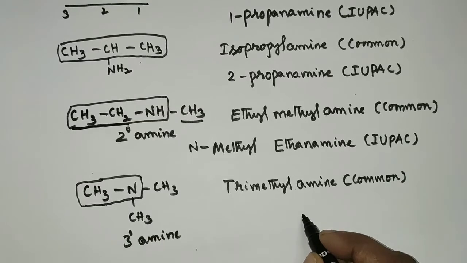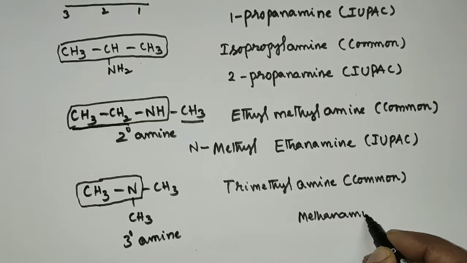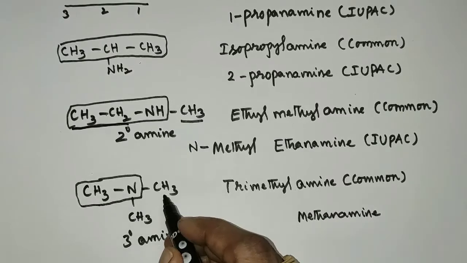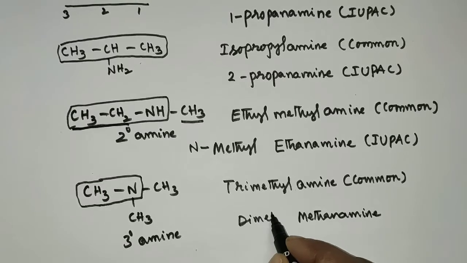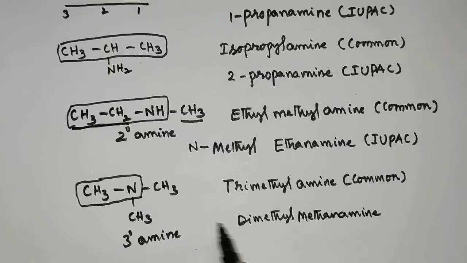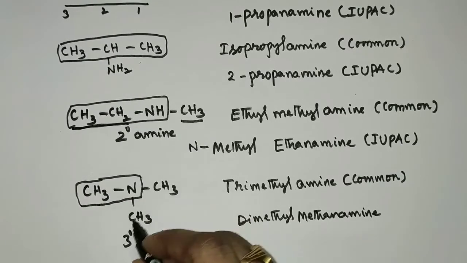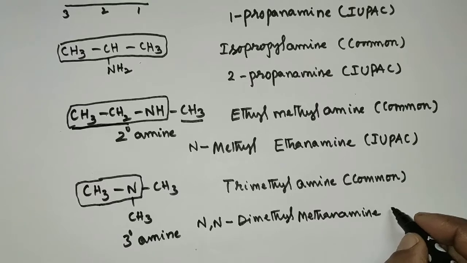So methanamine, to which 2 methyl groups are bonded as substituents. So dimethyl methanamine, and the methyl groups are bonded to nitrogen, but 2 methyl groups are bonded. That's why we need to repeat N 2 times. N,N-dimethyl methanamine is the IUPAC name.